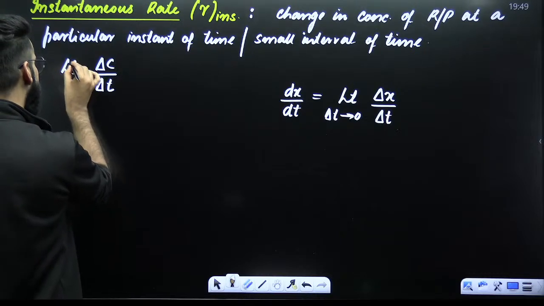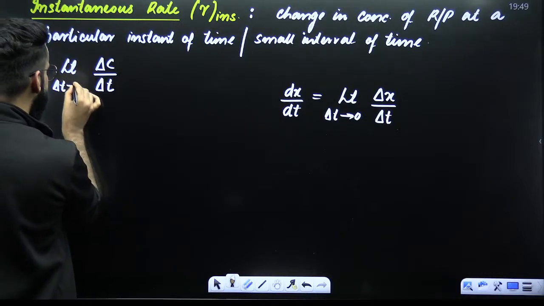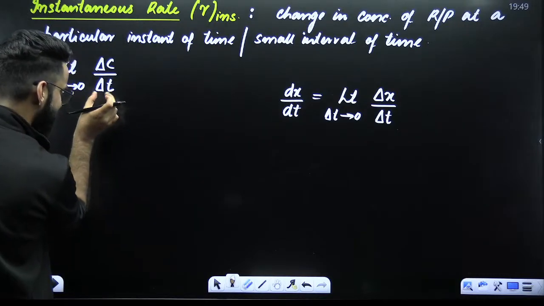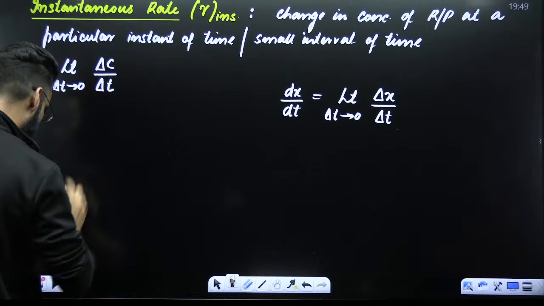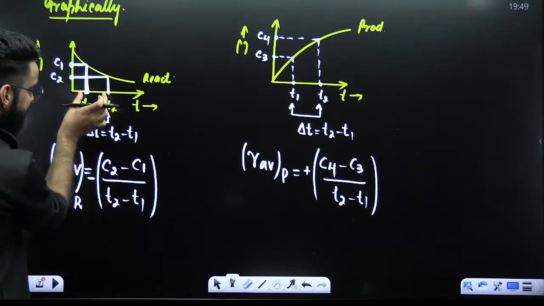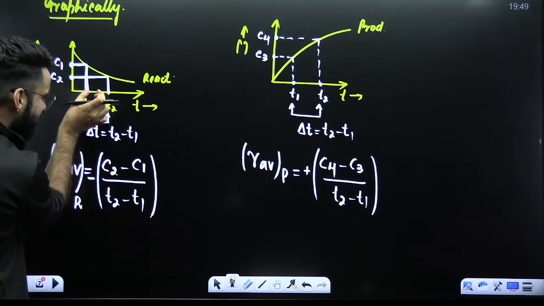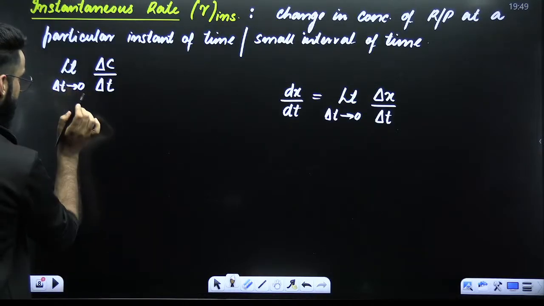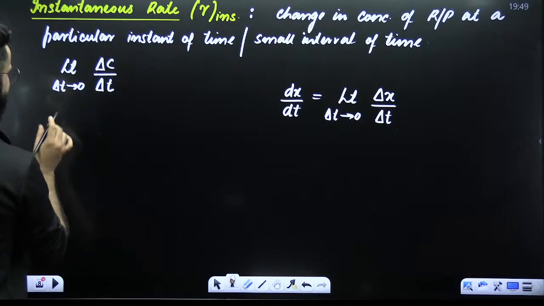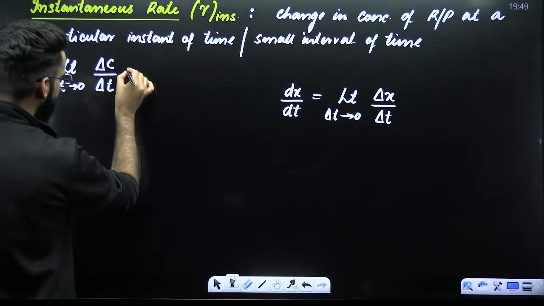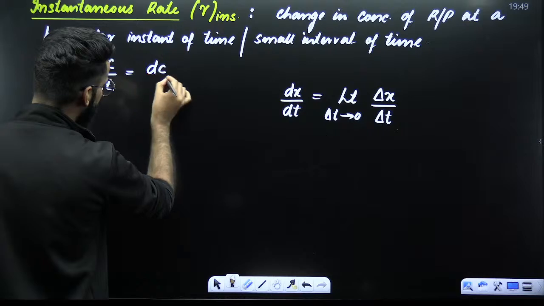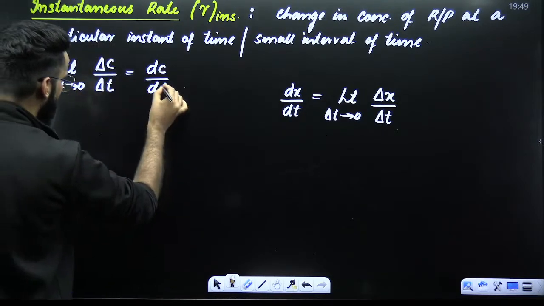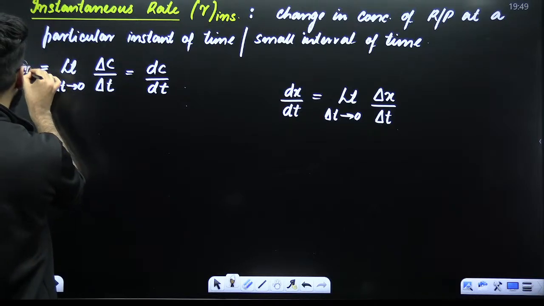If I use the limit and make this delta T approach towards 0, if I'm decreasing the time interval, if I'm making the time interval very, very small, if you look, time interval was big. Now make this time interval very, very small. Limit delta T approaching towards 0, delta C upon delta T. Now you are going to represent it with dC upon dt. And my dear students, this is something which we call as instantaneous rate of the reaction.